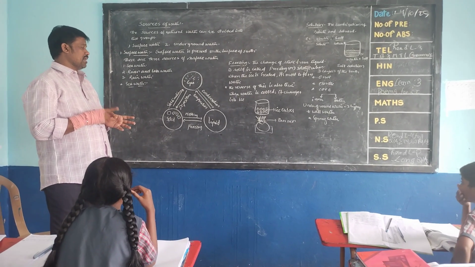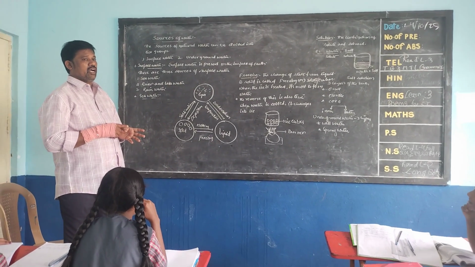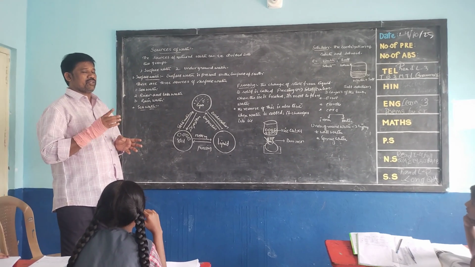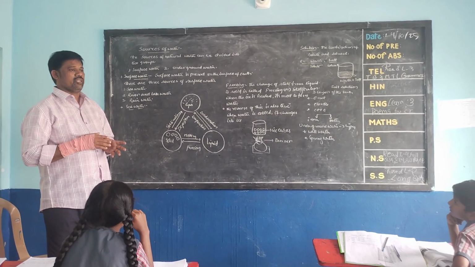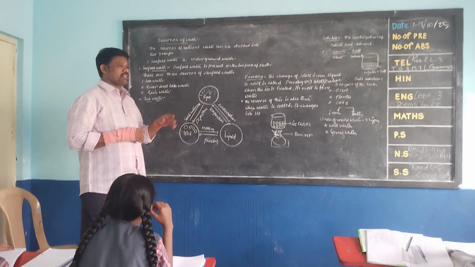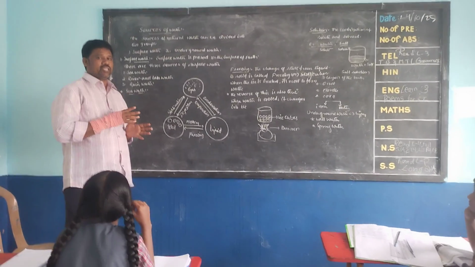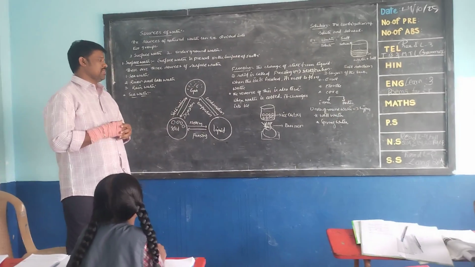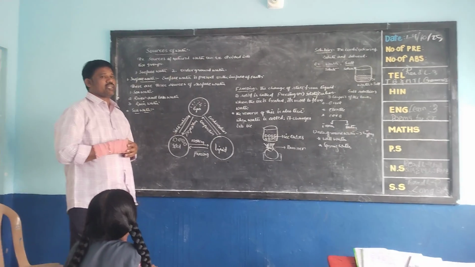Solid to gas is sublimation. Note that the object converts from solid to gas, not into liquid. This is called sublimation. Again, gas converts into liquid. That means the phase change from gas to liquid is called condensation.